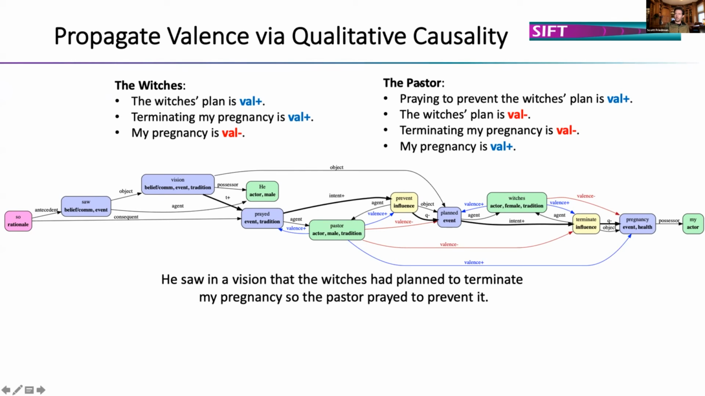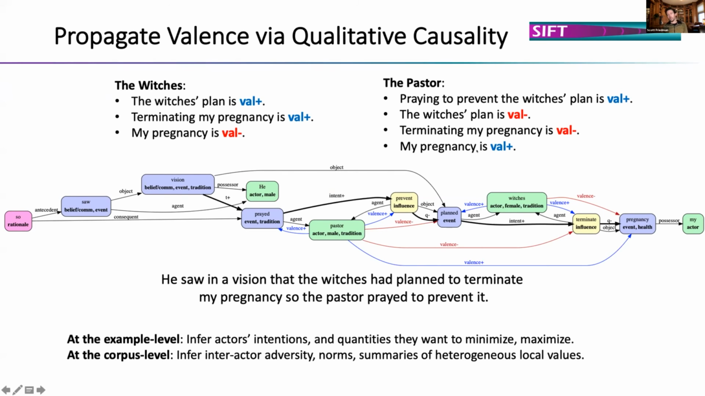For the pastor, he is kind of the opposite here. Praying to prevent the witch's plan is high valence, the witch's plan is low valence, terminating my pregnancy is also low valence, and my pregnancy is valued by the pastor. By looking at single examples, we can infer different actors' intentions and quantities that they want to minimize and maximize. At the corpus level, we can infer the inter-actor diversity if we take this in mass and look at the norms and summaries across different agents.